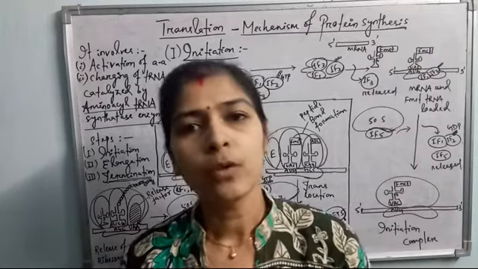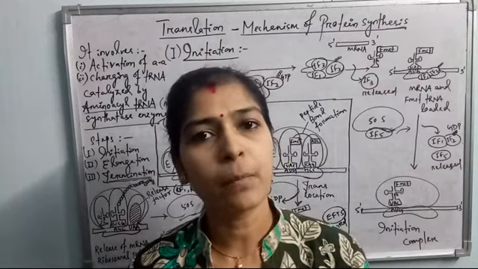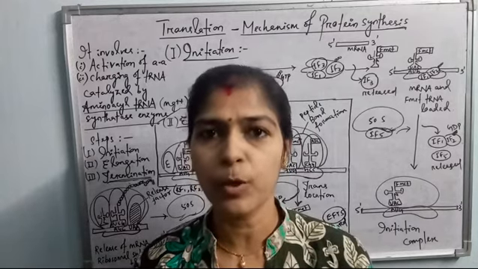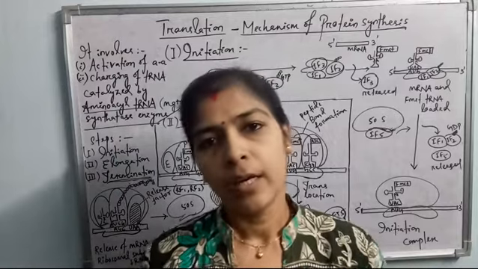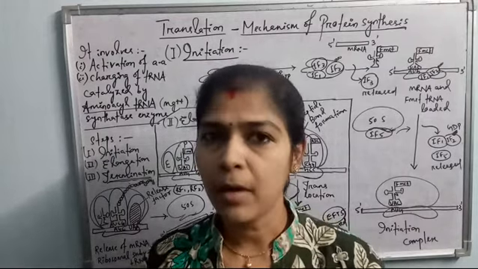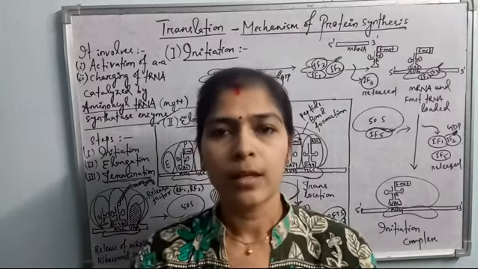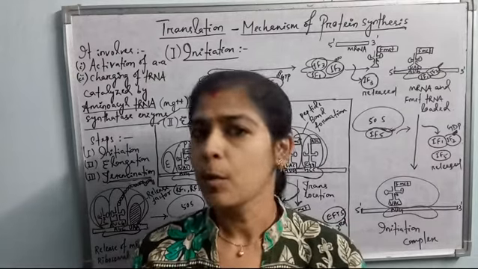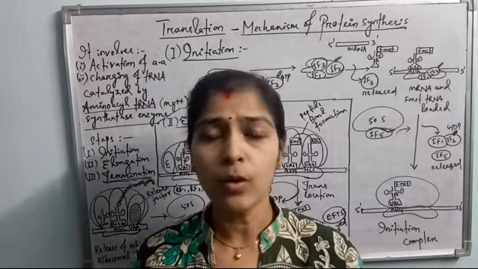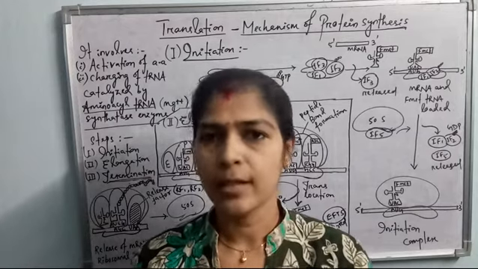In the previous classes we have discussed that DNA is the genetic material and DNA transcribes the mRNA, and mRNA carries the message for protein synthesis. mRNA is released into the cytoplasm, binds to a particular ribosome, and the ribosome scans the mRNA according to the codon sequence of mRNA. Different amino acids come to the ribosome in the protein synthetic site, and there peptide bond formation occurs and protein synthesis occurs, that is the translation. But what is the mechanism of protein synthesis in case of prokaryotes?